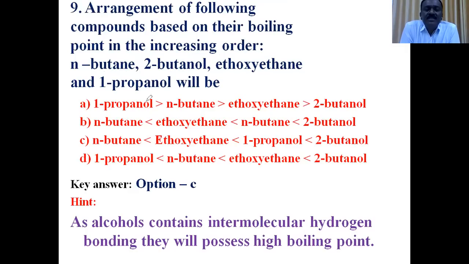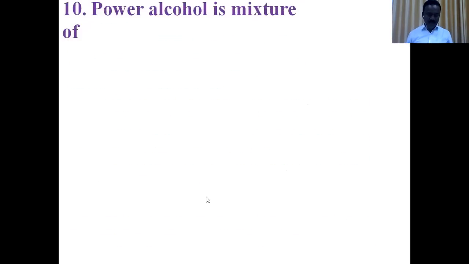Therefore, the boiling temperature of 2-butanol is higher than the boiling point of 1-propanol. That order is given in option C. The least boiling point goes to butane, the highest to 2-butanol. So the right option for this question is option C.